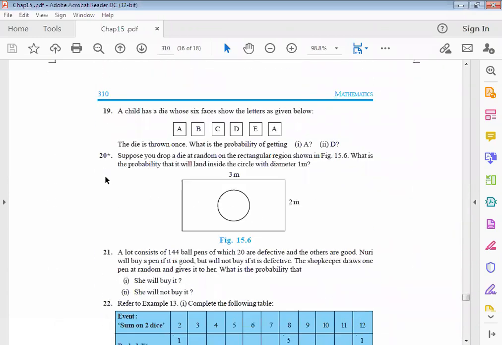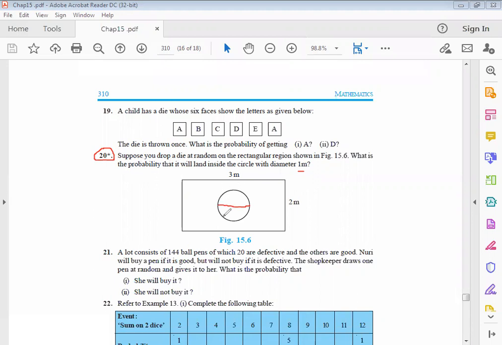Look here, question number 20. In question number 20, it is the same as we discussed in example number 11. Suppose you drop a die at random on the rectangular region, right? And what is the probability that it will land in the circle with diameter 1? With diameter 1, it means what? It means the radius is what? 1/2 meter, or we can say 0.5 meter.